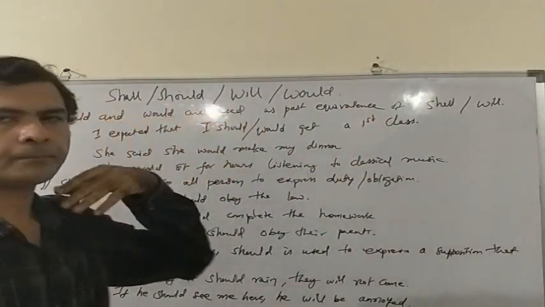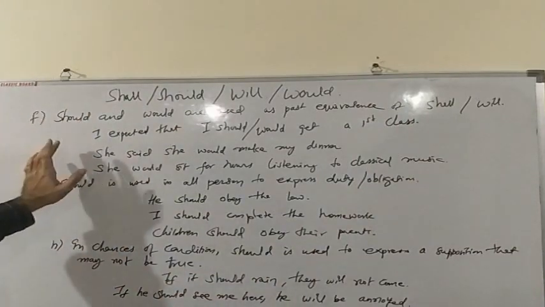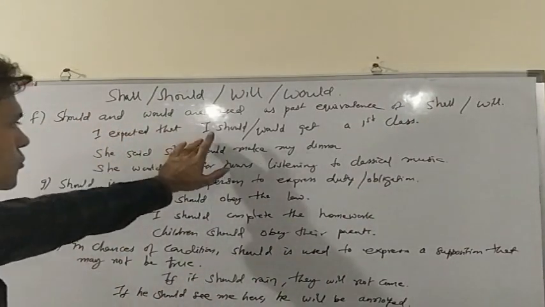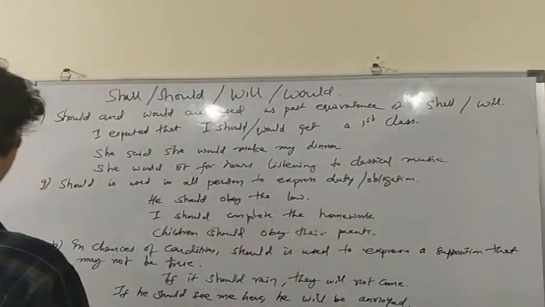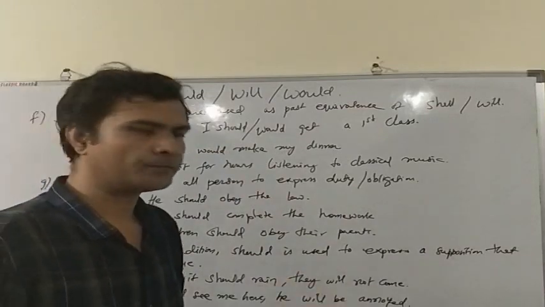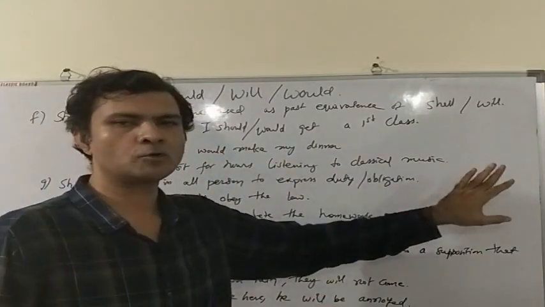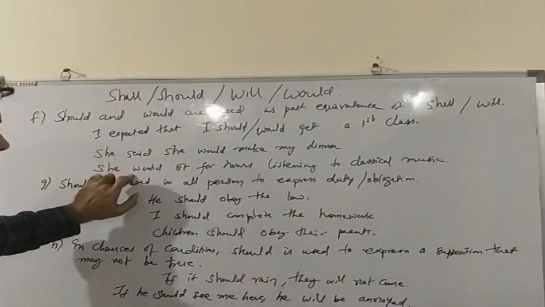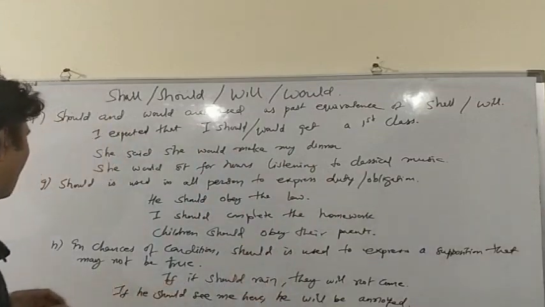and would as the past equivalents of shall and will. As for example, I expected that I should or would get a first class, and I did. Again, she said she would make my dinner. She would sit for hours listening to classical music. Here we have used would to express the characteristic habits of someone in the past.